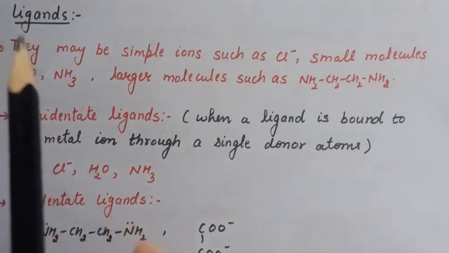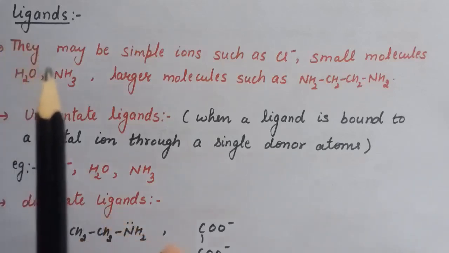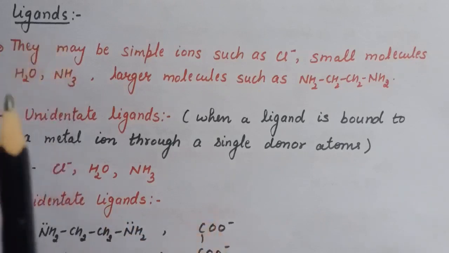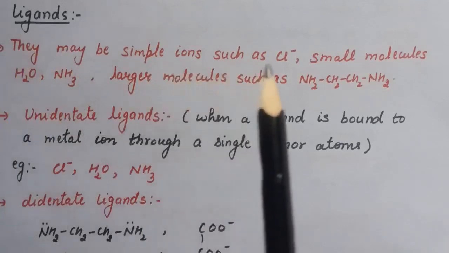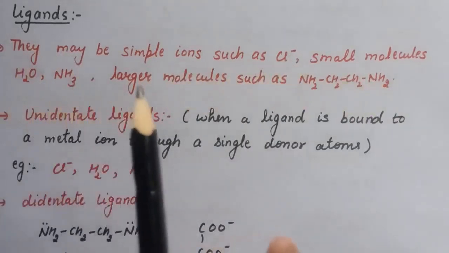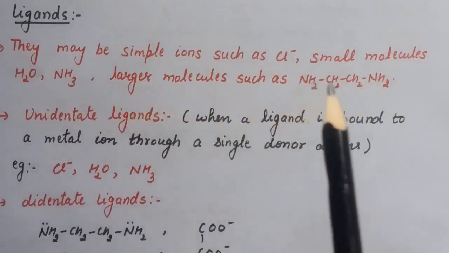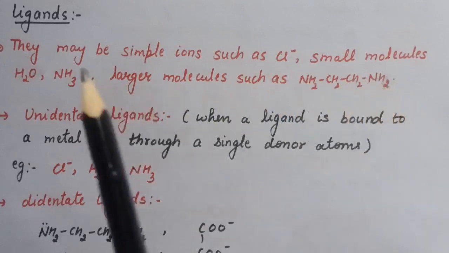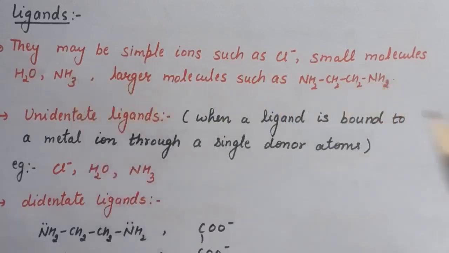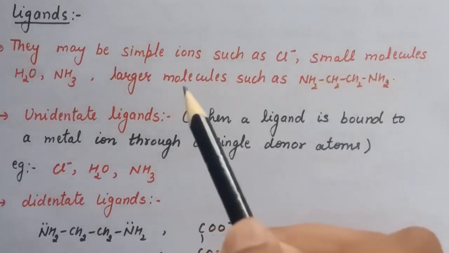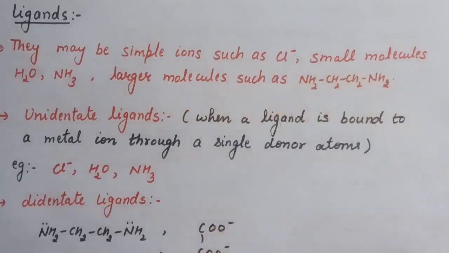As we have discussed, ligands are the ions or molecules bound to the central atom in a coordination entity. These ligands may be simple ions such as chloride ions, small molecules like water or ammonia, and large molecules such as NH2CH2CH2NH2, that is ethane-1,2-diamine. So these are the ligands. They may be simple ions, small molecules, or they can also be large molecules.